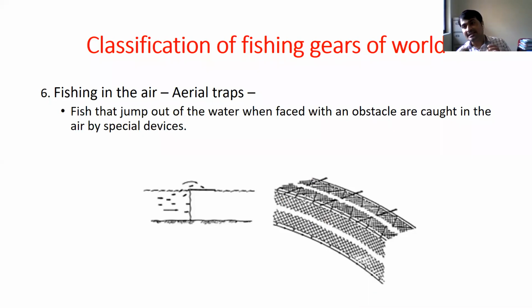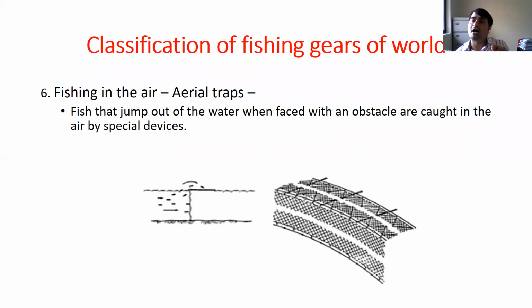Then the sixth classification is fishing in air, or aerial trap. Here, those fishes which have a habit of flying, some fishes have a jumping habit.